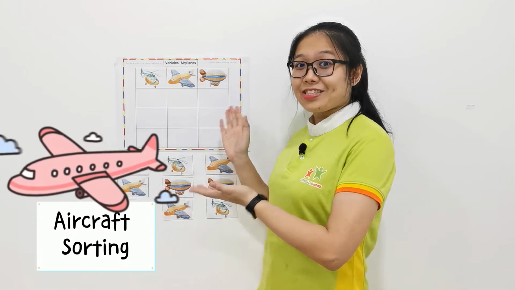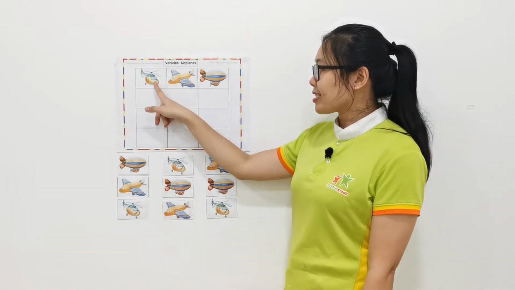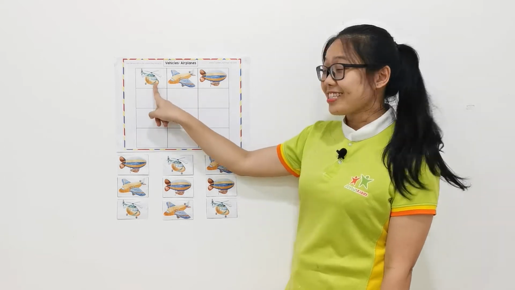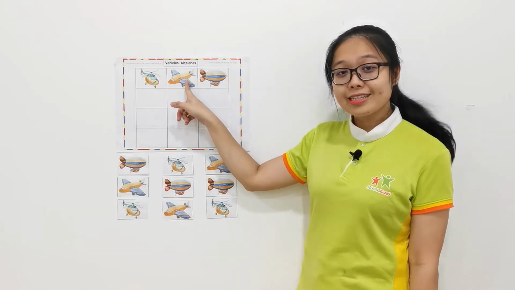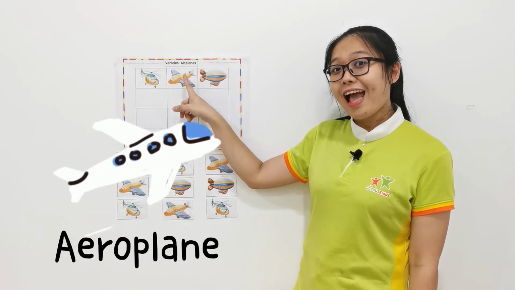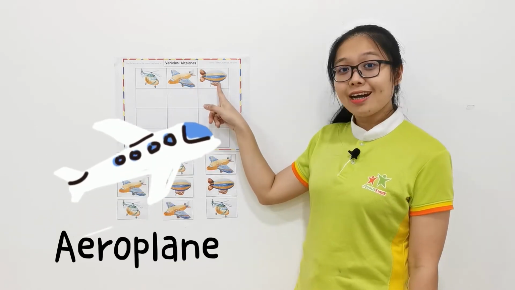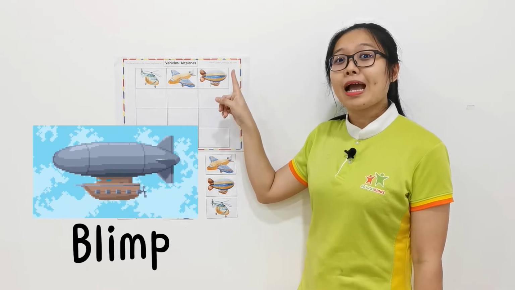Welcome back! I'm teacher Ong. Today we're going to do the sorting. Can you see? Ooh, what is this? This is the helicopter. And this is the aeroplane. And this is the blimp. Okay, so we're going to do the sorting. Do you remember how to do the sorting?